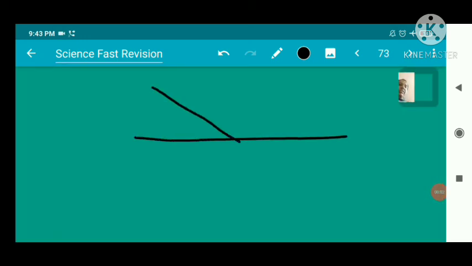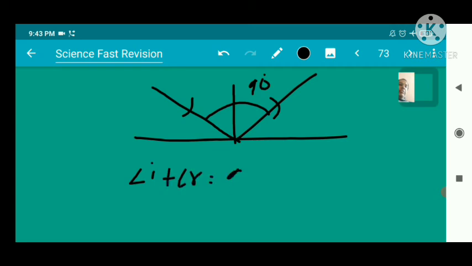So this is our incident ray and this is the reflected ray. Total angle given here is 90 degrees. So angle I plus angle R is equal to 90 degrees. This is angle I and this is angle R, and we already know that angle I is equal to angle R by the law of reflection.